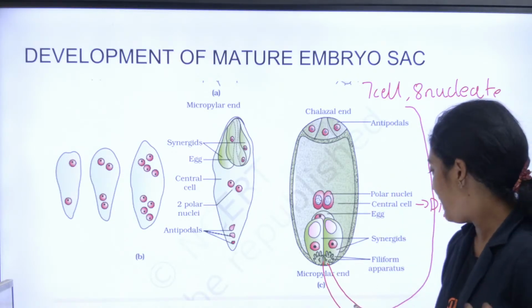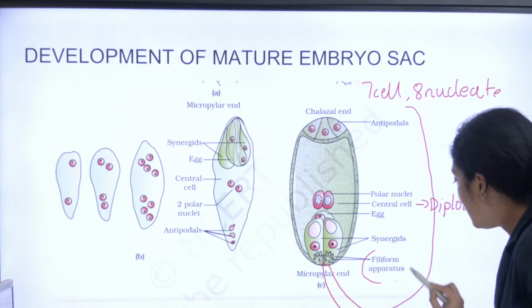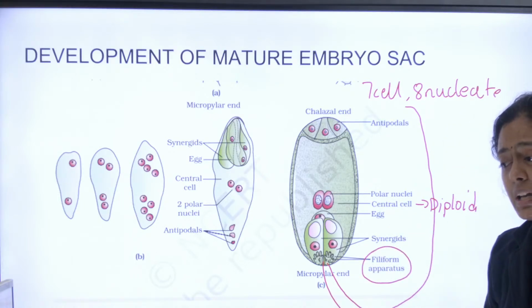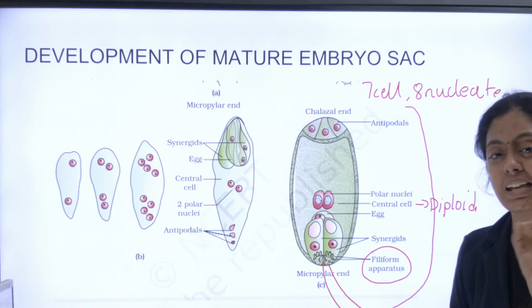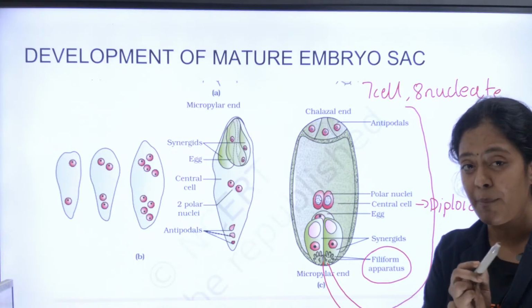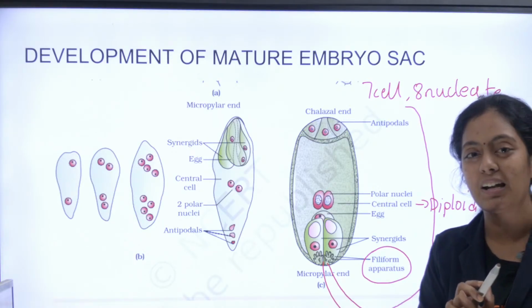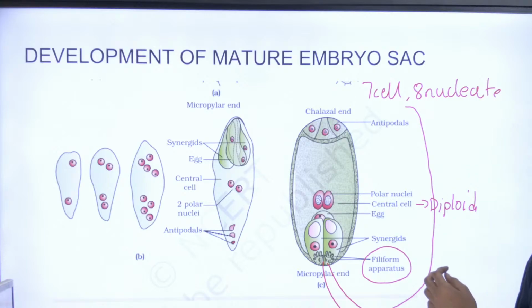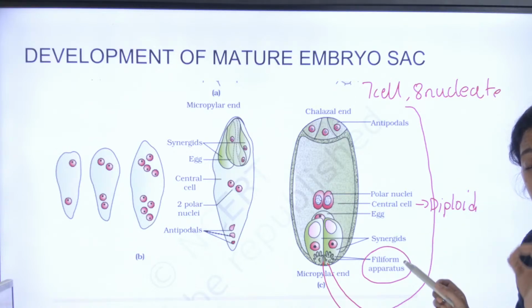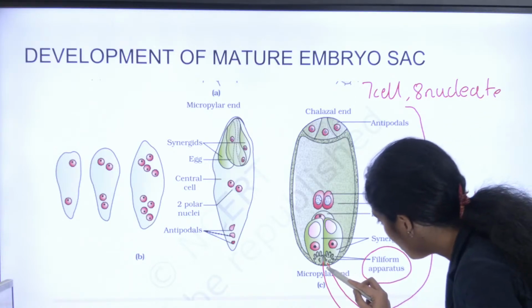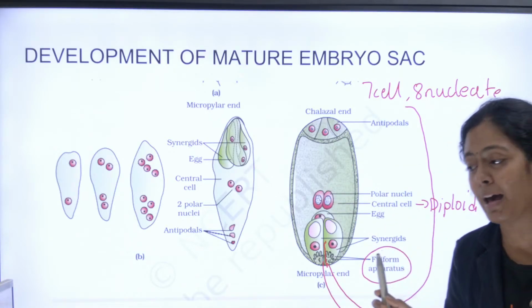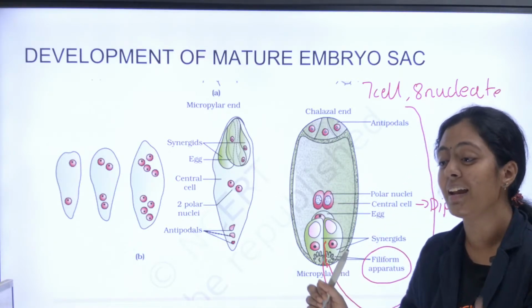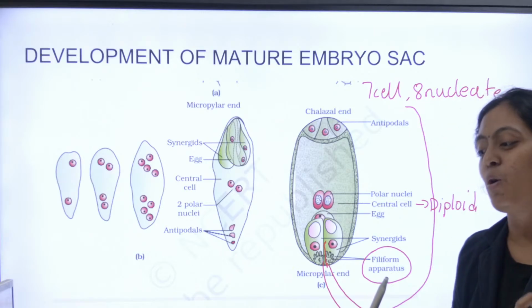Okay, yes, very clear. இன்னொன்னு, இந்த micropylar endல filiform apparatus ன்னு ஒன்னு இருக்கு. யாருக்காவது filiform apparatus ஓட function தெரியுமா? Does anyone know what is the function of filiform apparatus? At least one of you in the class. Yes, it is going to guide my pollen tube. என்னோட pollen tube is going to be guided into my embryo sac via my filiform apparatus. Very good, very good, excellent. It guides the entry of pollen tube.